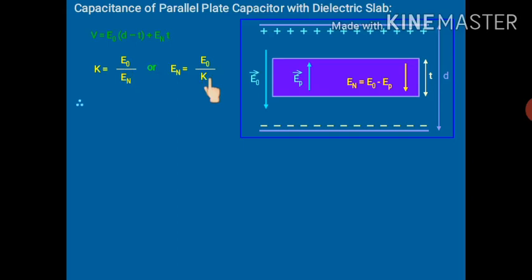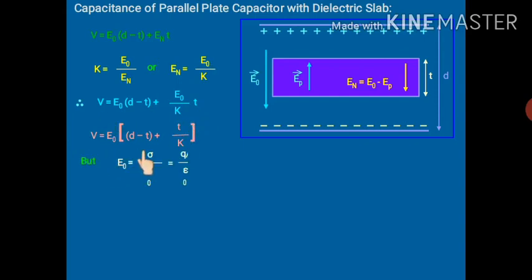Now, in place of En, we can write E0 upon K. So in this expression, in place of En, E0 upon K is written. Now E0 can be taken as common, so E0 is taken as common and we have this expression. So this is V. We know this thing. What is E0?